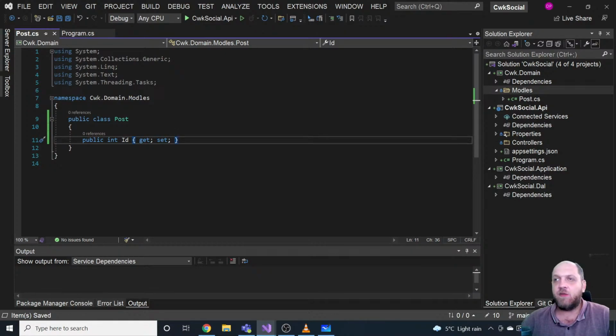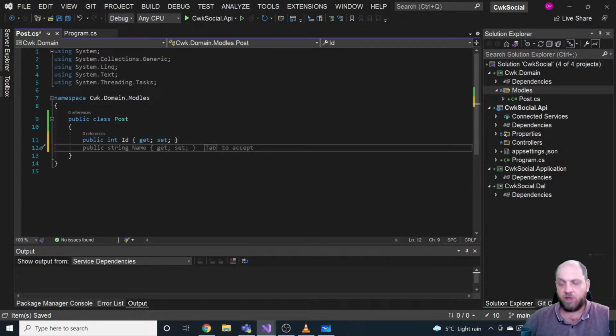In that case, I would probably use GUIDs as identifiers for posts, because with GUIDs you have a probability of something like one in tens of billions that out of the GUIDs created you get two that are the same. So you can have a lot. But for now, we'll just have an int, and I will have here a public string, and I will say here content or text, because we might have some media content later. But that's actually everything for now.